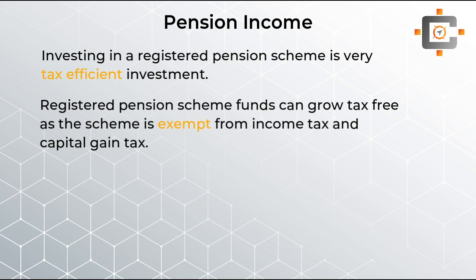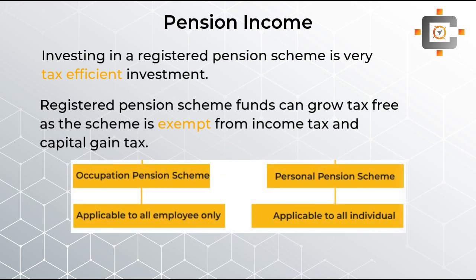But students, let's start from scratch. Let's understand the whole pension. Now students, a registered pension scheme can be anything. There are lots of registered pension schemes in the UK, but whenever you contribute, you have to choose whether that registered pension scheme is an occupational pension scheme or a personal pension scheme. Now an occupational pension scheme is only for employees, while the personal pension scheme is applicable to all individuals. So an employee can contribute into an occupational pension scheme as well as into a personal pension scheme also. But self-employed people can only contribute into the personal pension scheme.